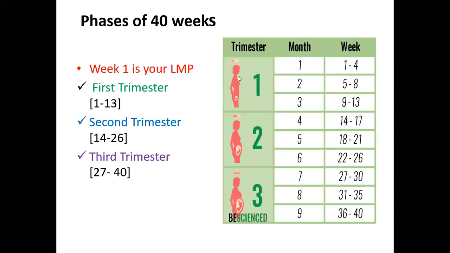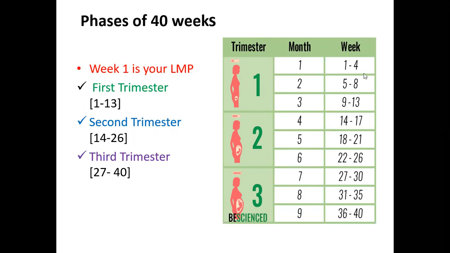To represent the same thing pictorially in terms of months, we have 9 months. As such, we say a 9-month pregnancy, out of which the first 3 months go to the first trimester. The second trimester goes from the 4th month till the 6th, and then the last 3 months constitute your third trimester.